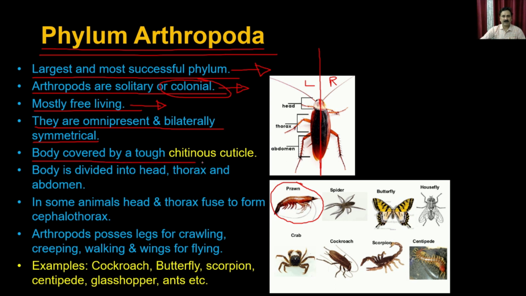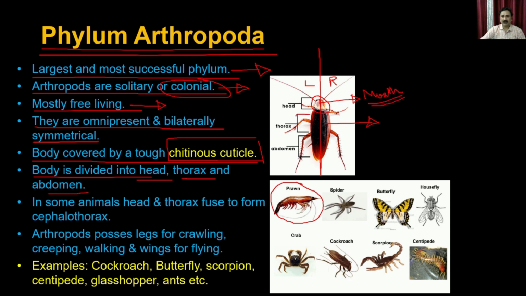Body is covered by a tough chitinous cuticle. So this has chitin present. You see this feather. This feather is made up of chitin, and the body is also made up of chitin. The body is divided into three parts: the head, thorax, and abdomen. So this is the head part, where you have the mouth parts, through which the cockroach eats the food.